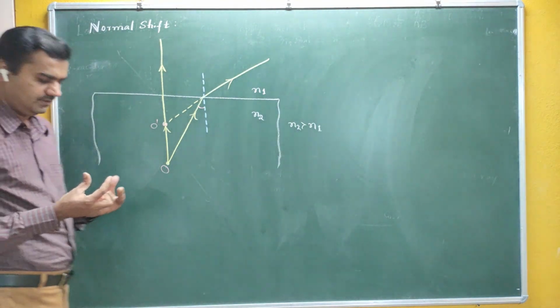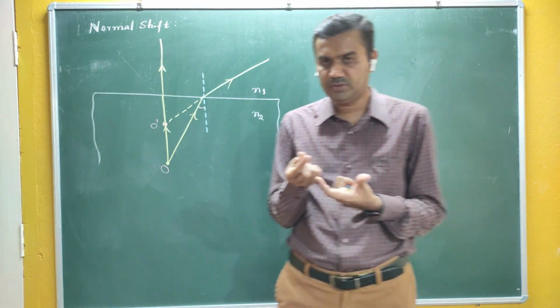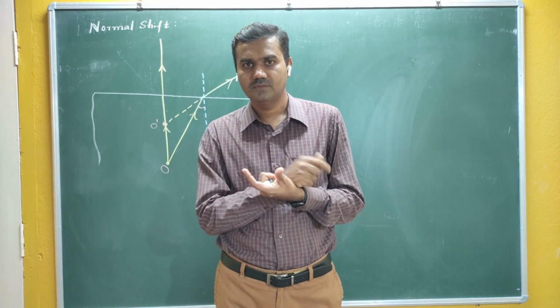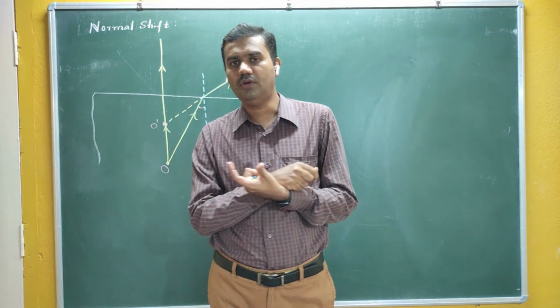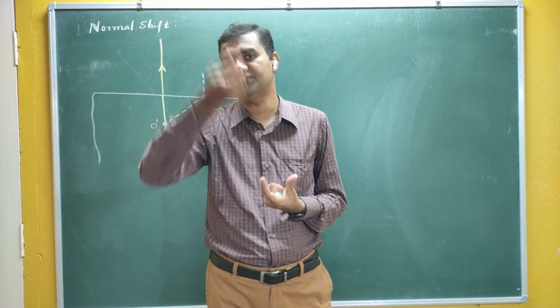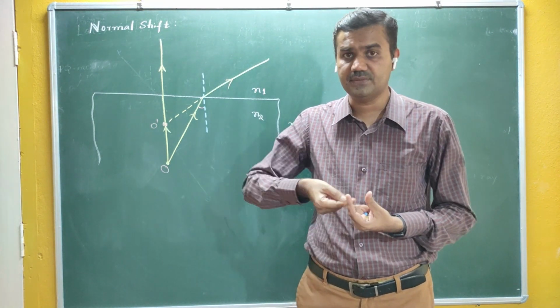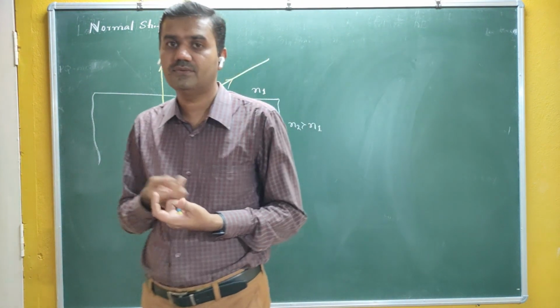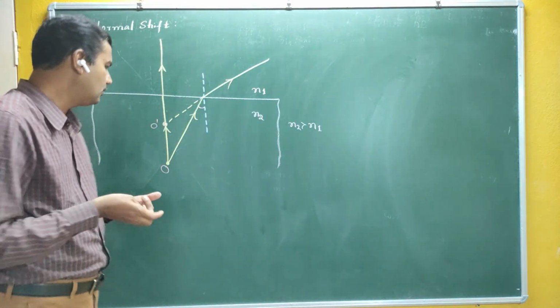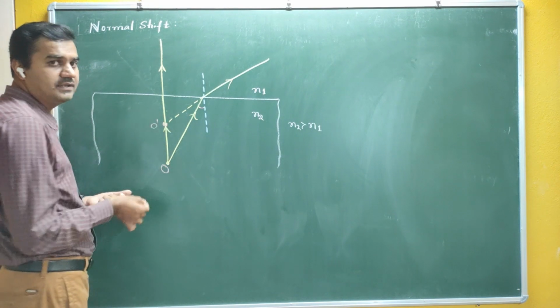You can see this example. When you put a coin in a beaker and add some water, the coin appears to be raised. You can have a large number of examples. Why does this take place? Definitely it is due to the normal shift. Actually the coin is here, but it appears to be raised here.